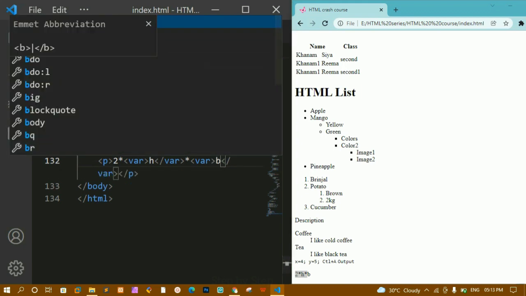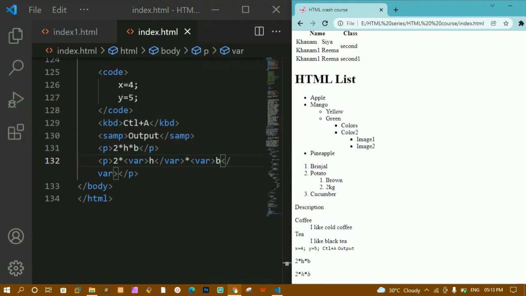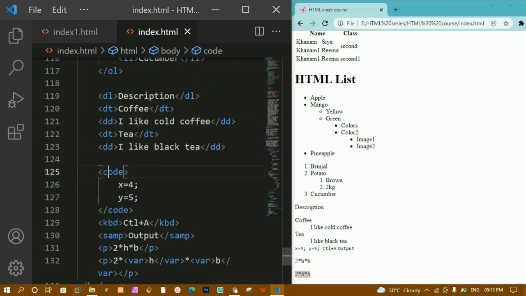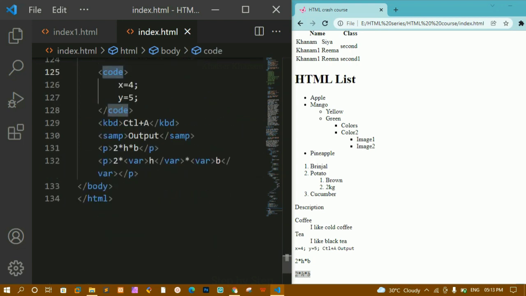I'll save this and refresh. Now you can see the basic difference between this and this. This is the normal font, and this has been italicized. This is how we pass variables inside the var tag. These are some of the computer code elements. We have seen semantic elements, and by the name itself we can tell it is code, and we will be writing some code inside it.